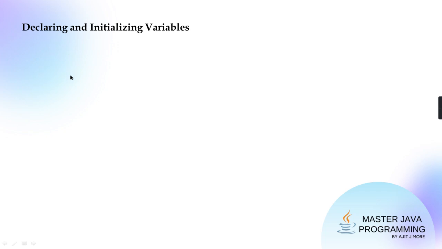Then declaring means what? Declaring means giving a prior information to the compiler. What is the name of your variable? What is its data type? And some optional initial value. Initial value is not compulsory. If you want, you can give. If you don't want, don't give it.